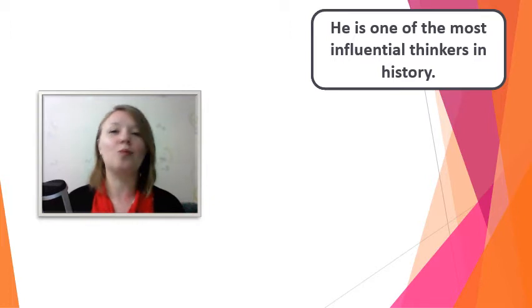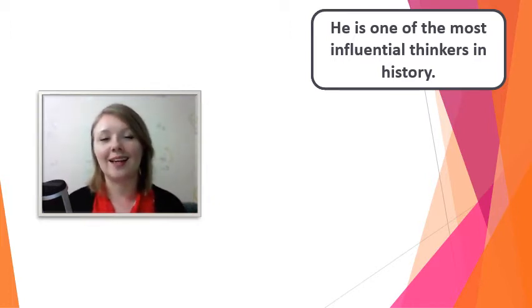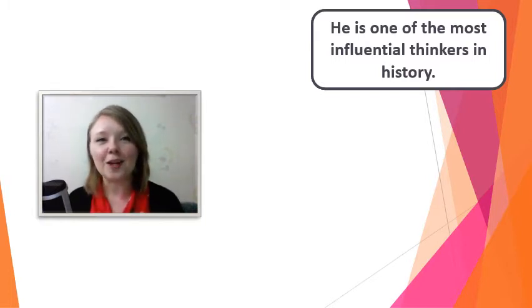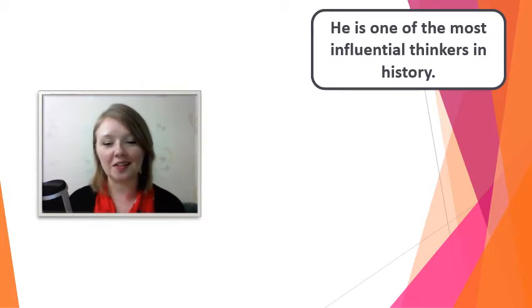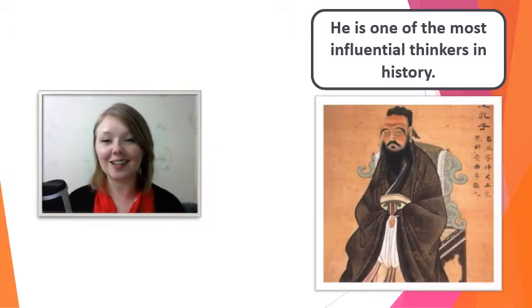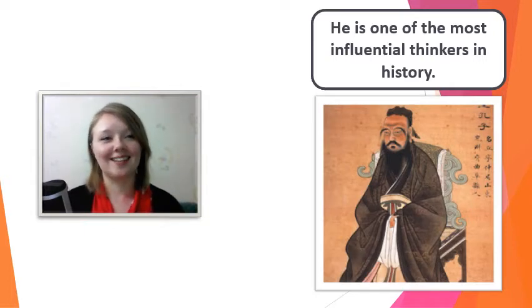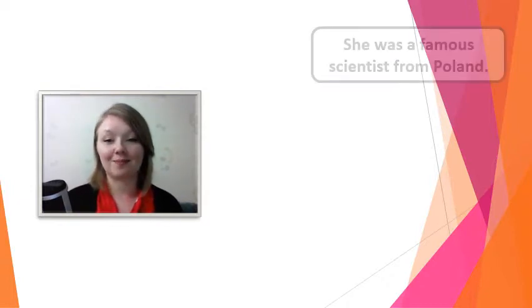And he is one of the most influential thinkers in history. His ideas have really changed the world. Did you guess who this famous historical person is? This famous influential Chinese philosopher is Confucius. Okay, let's move on to number 3. Let's see if you can guess who this famous historical person is.